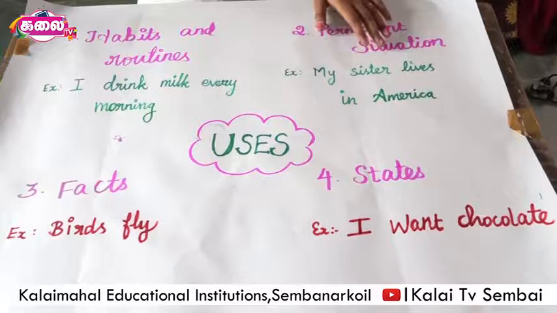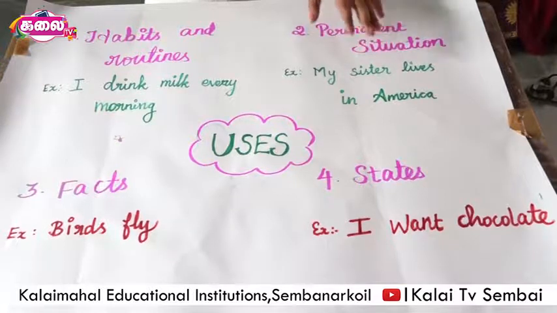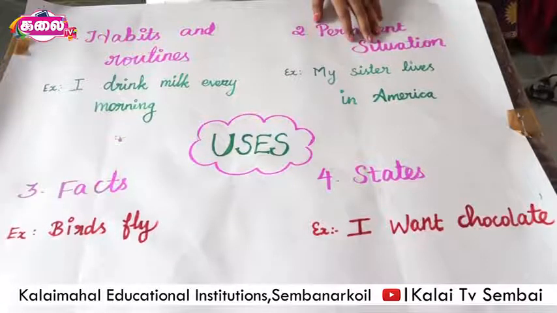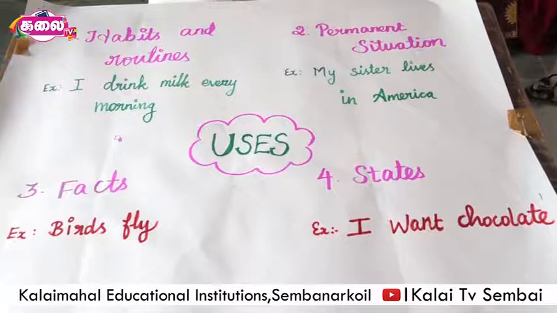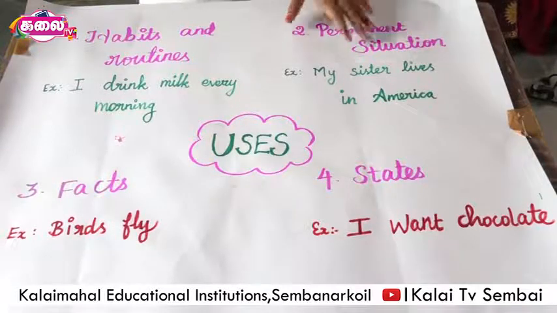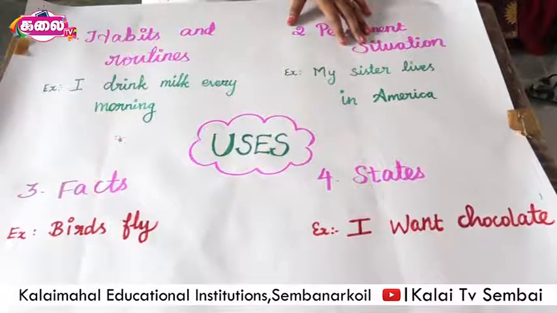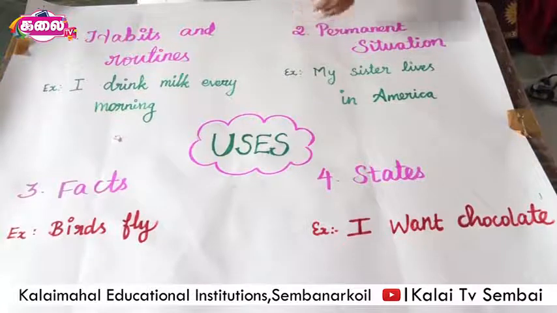A common mistake is to say my sister is living in America. If you use ing or the continuous form, then that makes the situation temporary. And another example, Chinju speaks English. It is permanent. And talking about myself, I can say I work as a teacher. It's wrong to say I am working as a teacher.